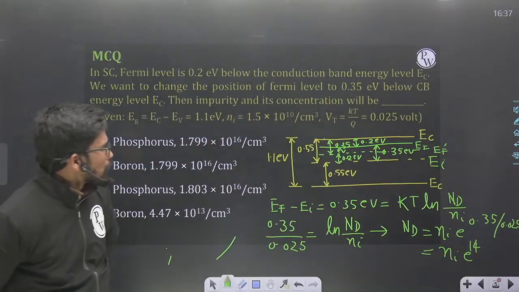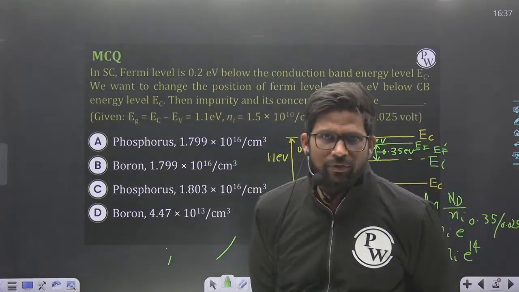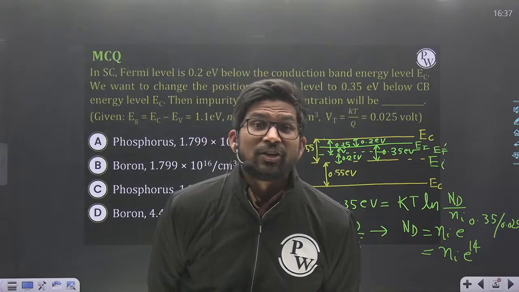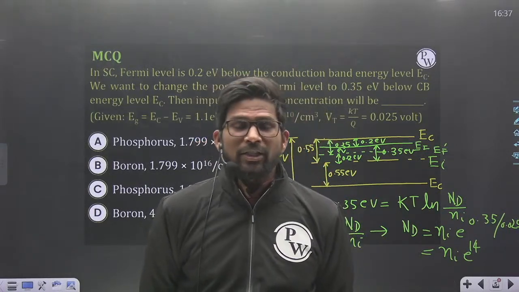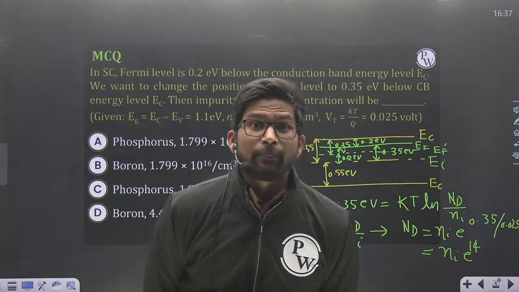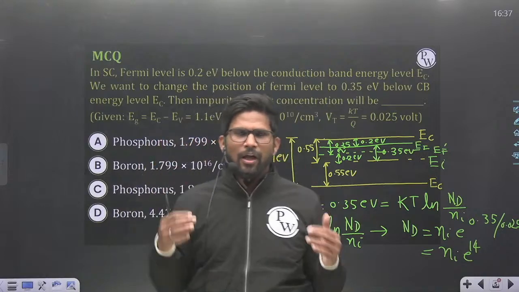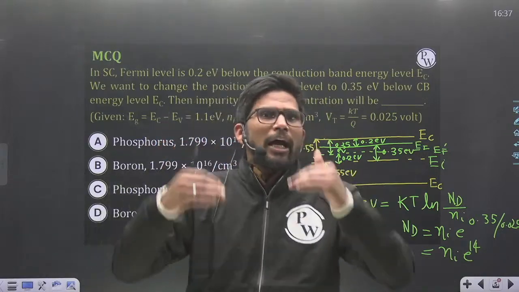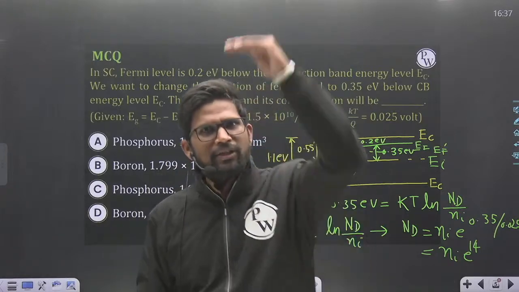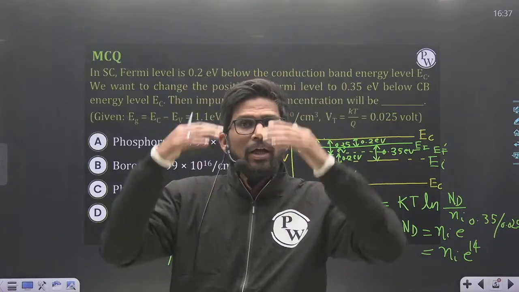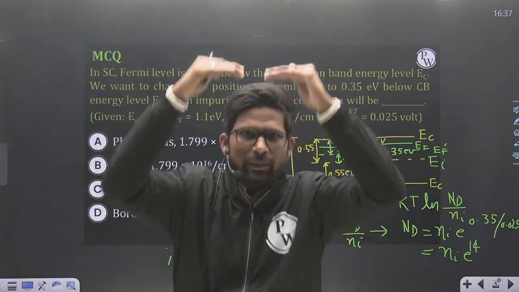Okay. So whenever you require a downward shift, you always add trivalent type impurity, and whenever an upward shift is required, you always add pentavalent impurity. For example, when semiconductor is of pure type and you add pentavalent impurity, Fermi level shifts upward, and when you add trivalent impurity, Fermi level shifts downward.